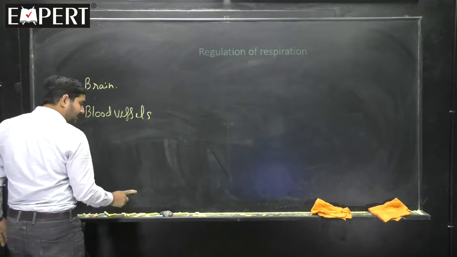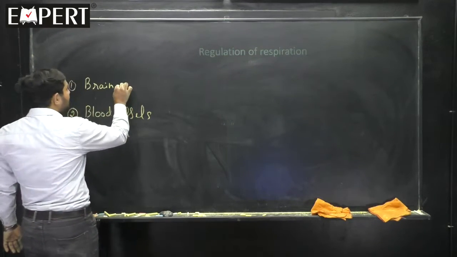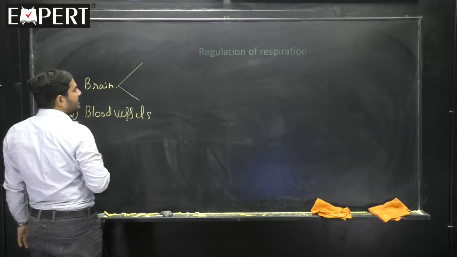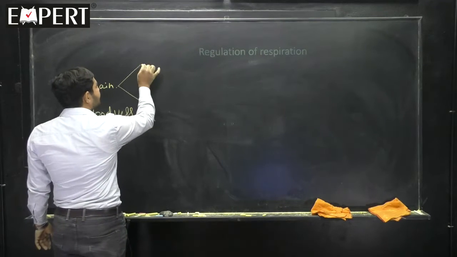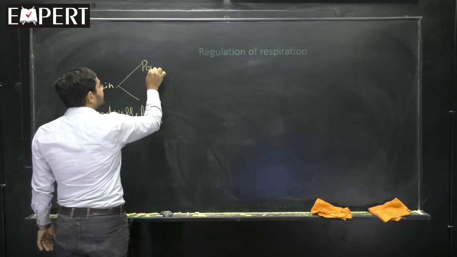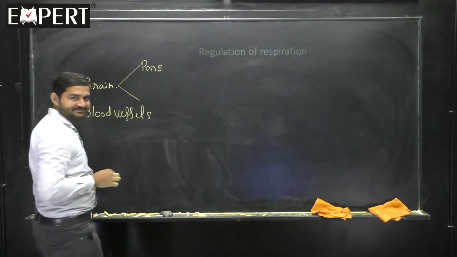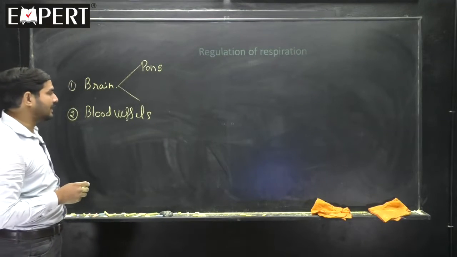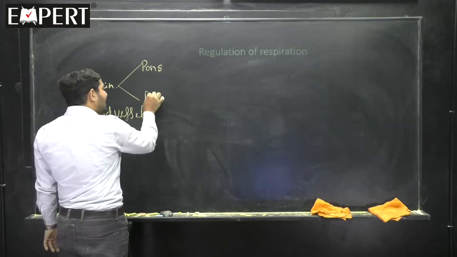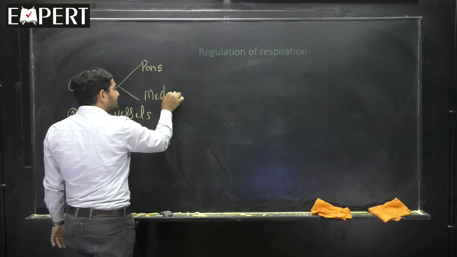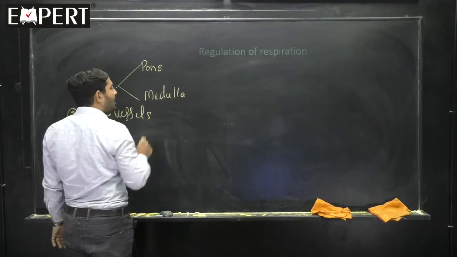In the brain, two parts are involved. The one part is called the pons region, the pons varolii. You might remember pons varolii. Second is called the medulla region, medulla oblongata.